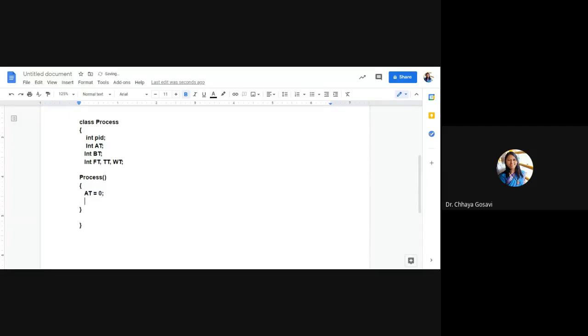Whenever you create an object, AT and BT are initialized to 0. Then you can have a parameterized constructor or an accept function to initialize AT, BT and PID. Here I'm using an accept function.